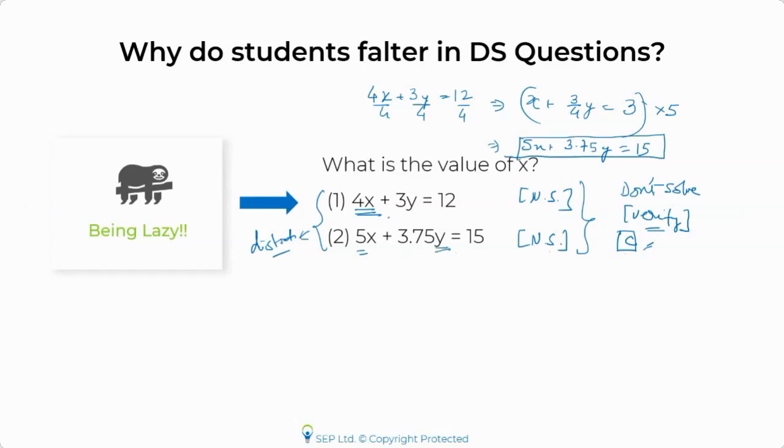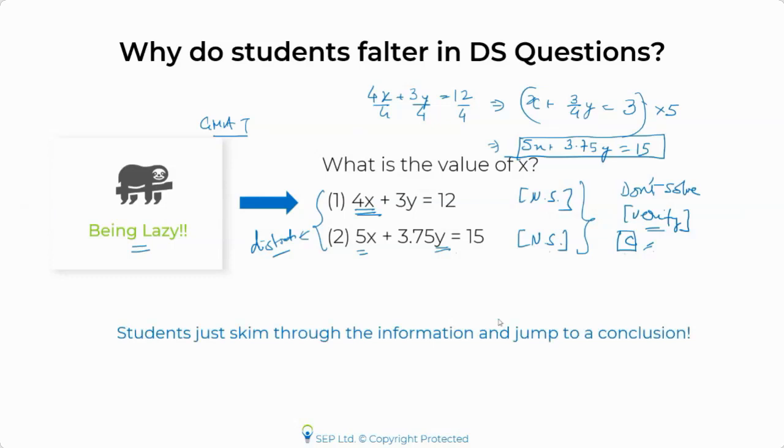Okay, now those of you who do not check this, that we have two distinct equations, will end up falling for a trap, and that's simply because you don't want to solve the question. You are simply being lazy. And these kind of problems, GMAT does know that. GMAT knows that students would try to save time, they would be lazy, they would look at the question stem, think about variables, how many variables do they need to solve the question, and end up marking the answer. So the simple solution obviously is not to be lazy. You should not skim information and jump to conclusions. That's a bad thing. Before marking the answer, whatever inference that you're making, just double check whether it works or not. If it works, then only mark your answer, otherwise don't.